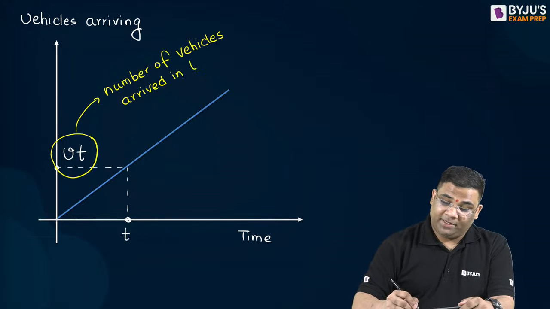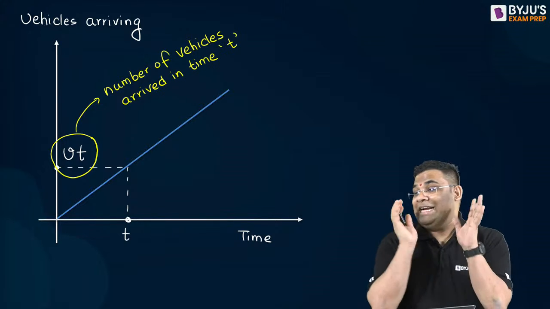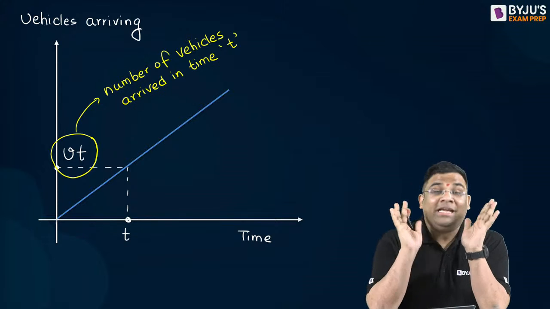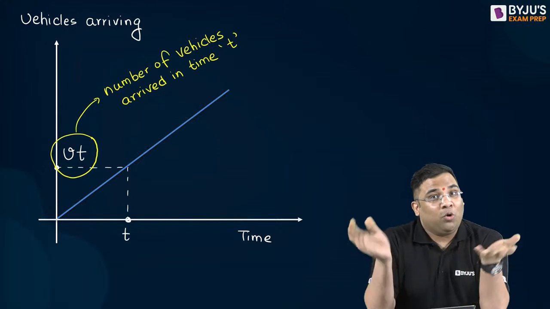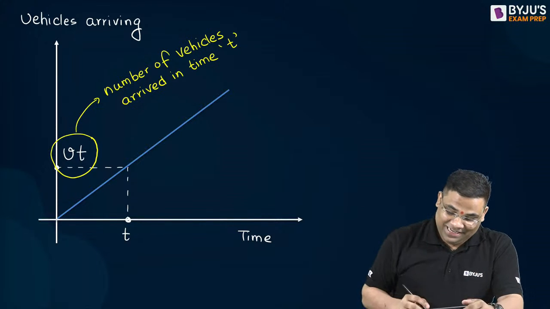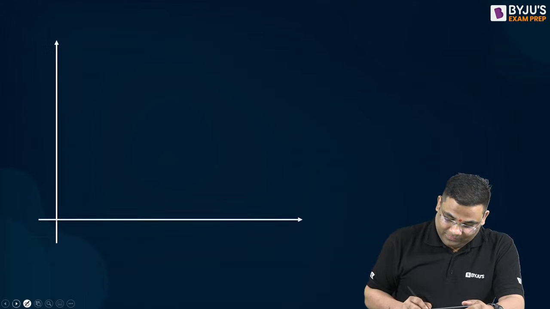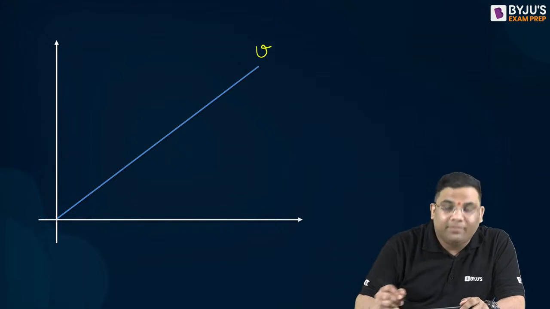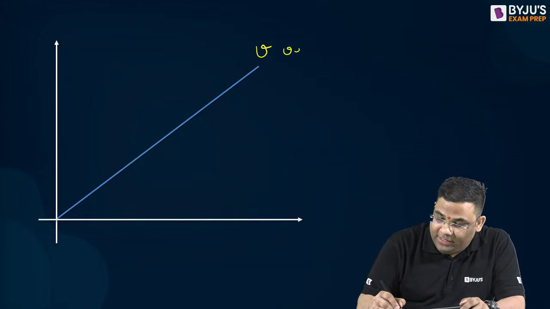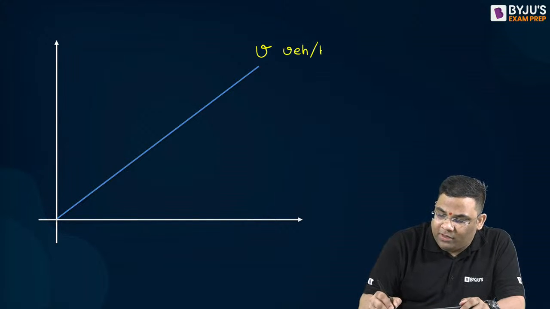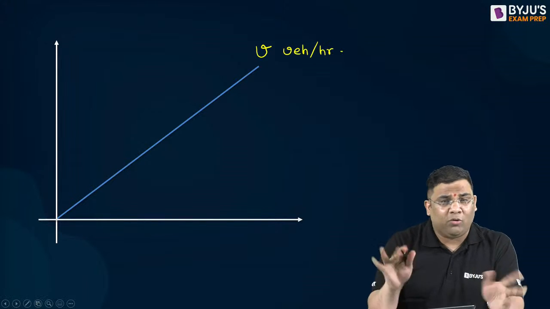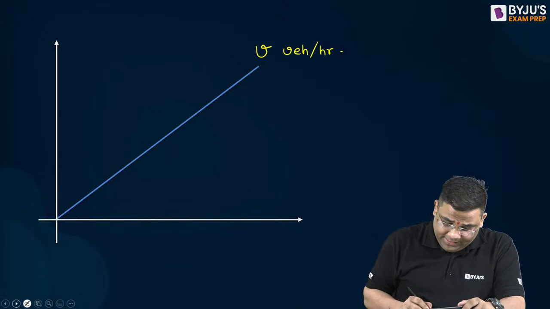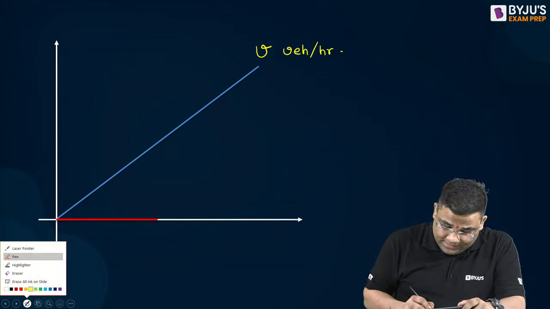Hope you have all understood this particular concept now. In the intersection, the vehicles will only arrive, or they will go also? They will go also, right? Let us understand that. Suppose this is your vehicle arrival rate. The slope is V, vehicles per hour or per minute or whatever. Here it is time.